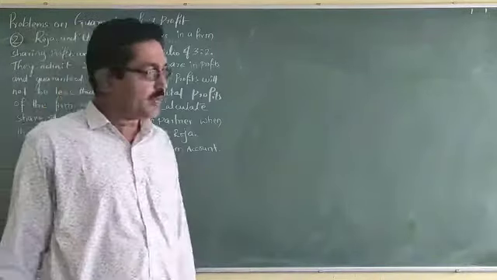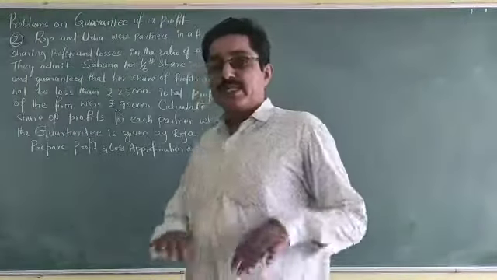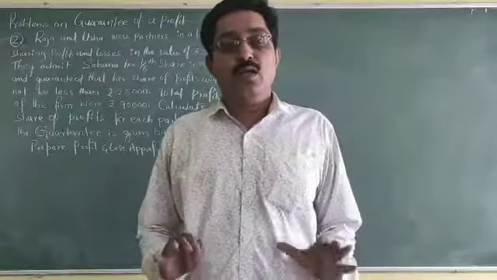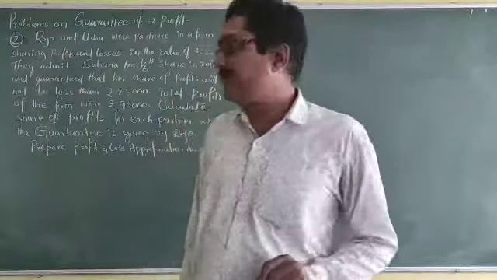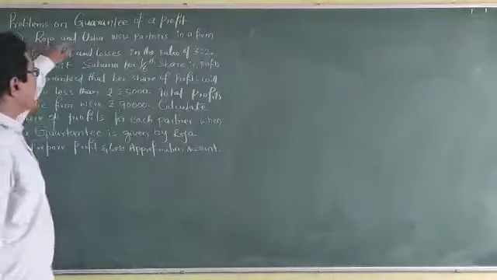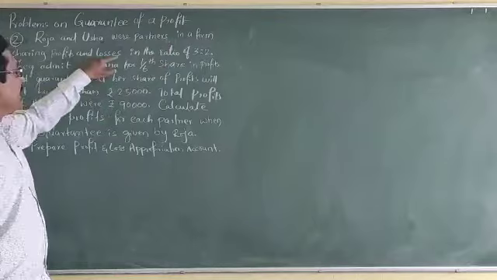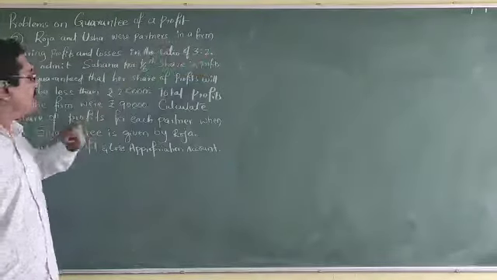See, second problem, and the same guarantee of profits. In the last problem the total firm guaranteed, but in this problem, see: Roja and Usha were partners in a firm sharing profits and losses in the ratio of 3:2.